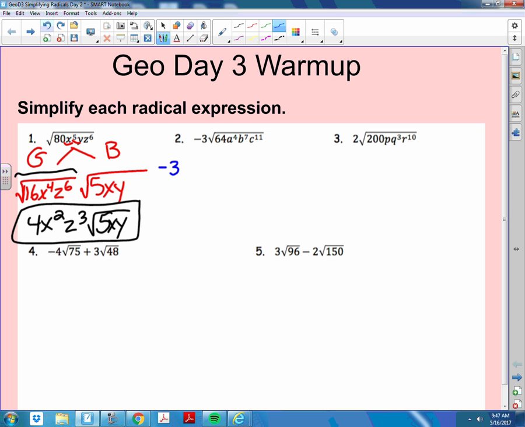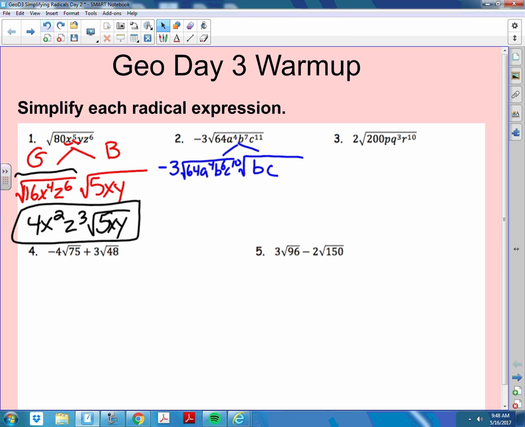Okay, I'm going to split. Andrew, give me the good split of 64, a to the 4th, b to the 7th, c to the 11th. It's 64, a to the 4th, b to the 6th, c to the 9th. Very good. Leaving b and c, right? And then we come down, so we have -3.